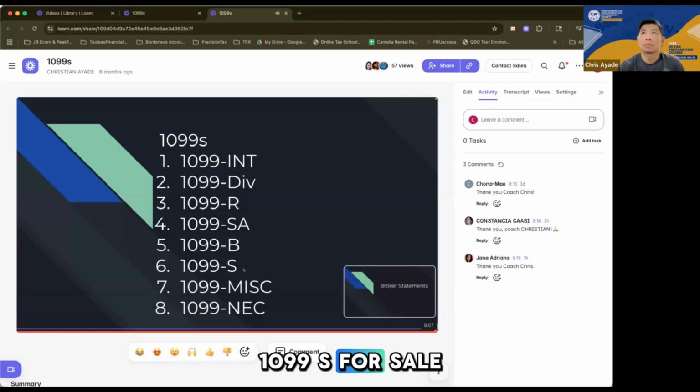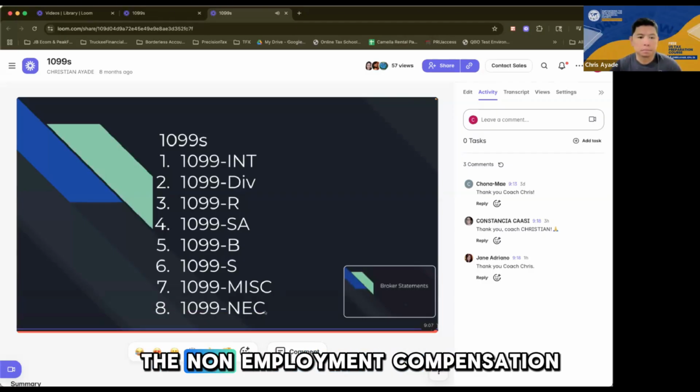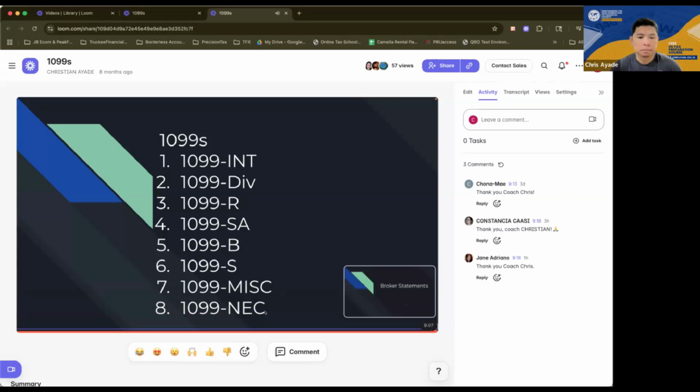1099S for sale of property. 1099 MISC is miscellaneous. This would usually be for rents or royalties. And I talked about it earlier, the 1099 NEC, or the non-employee compensation.